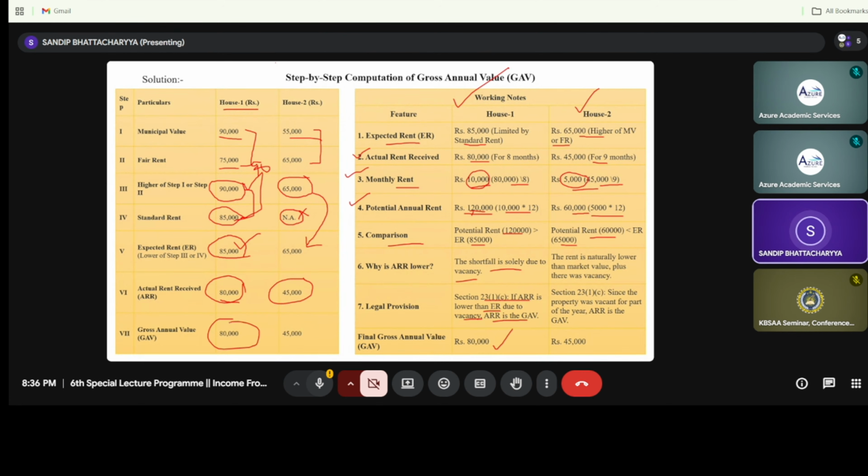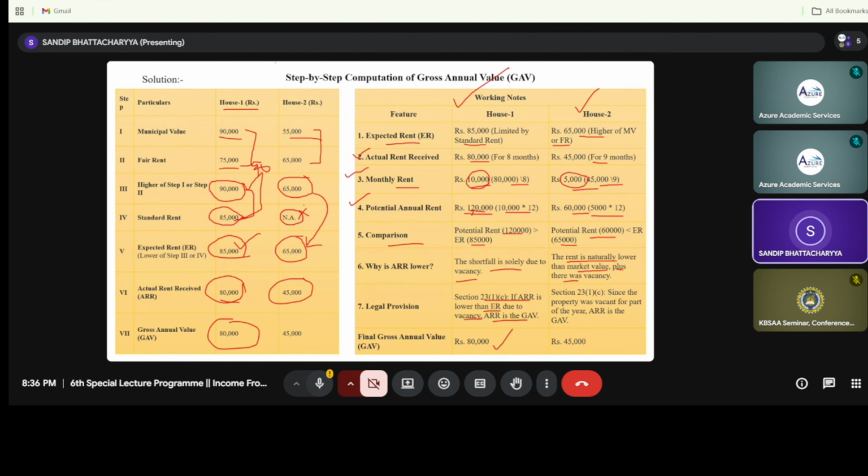In a similar way, we need to calculate for house number 2. For this house, you can see point number 6 under the working note. The rent is naturally lower than the market value, plus there is a vacancy. Now you can see that fair rent or municipal value, whichever is higher but restricted to the standard rate, will be 65,000.